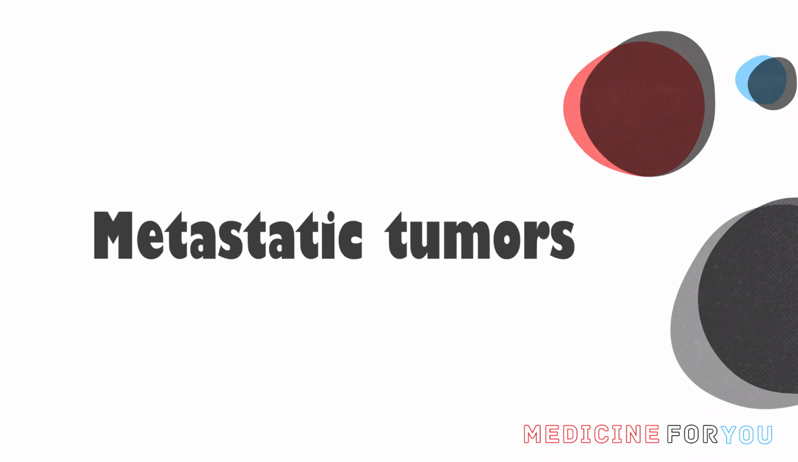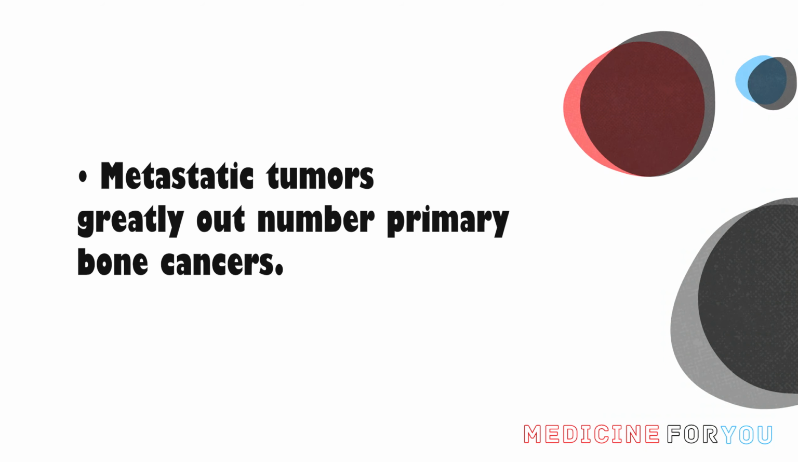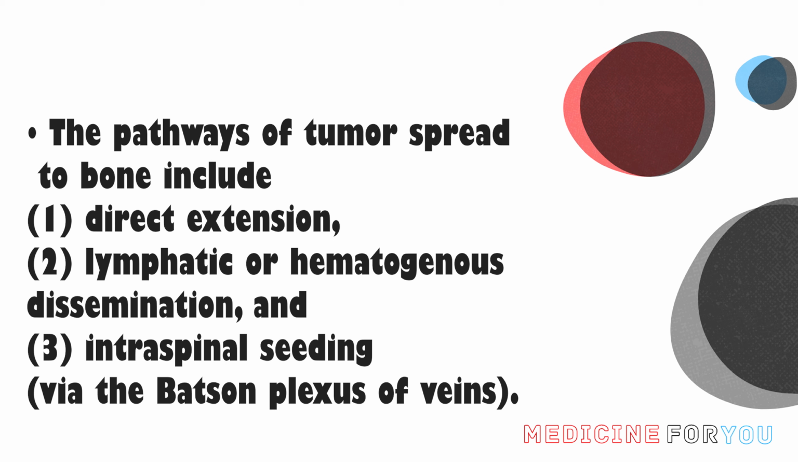Today I will talk about metastatic tumors. Metastatic tumors greatly outnumber primary bone cancers. The pathways of tumor spread to bone include direct extension, lymphatic or hematogenous dissemination, and intraspinal seeding via the Batson